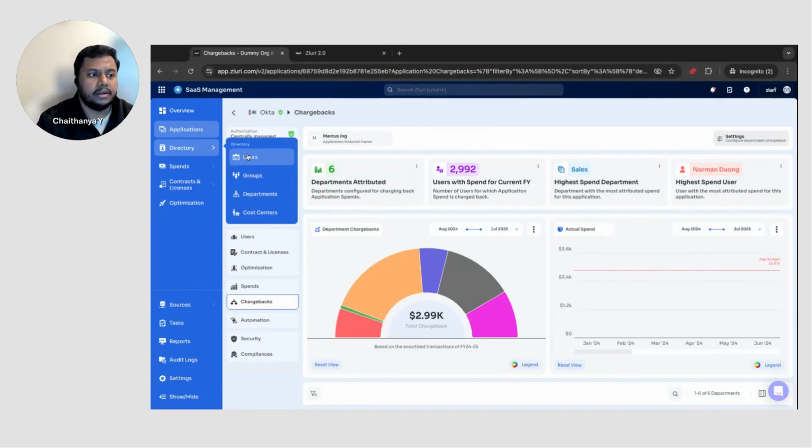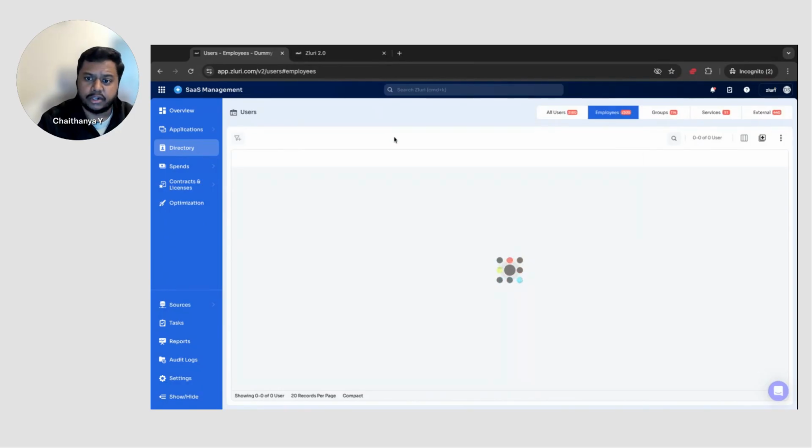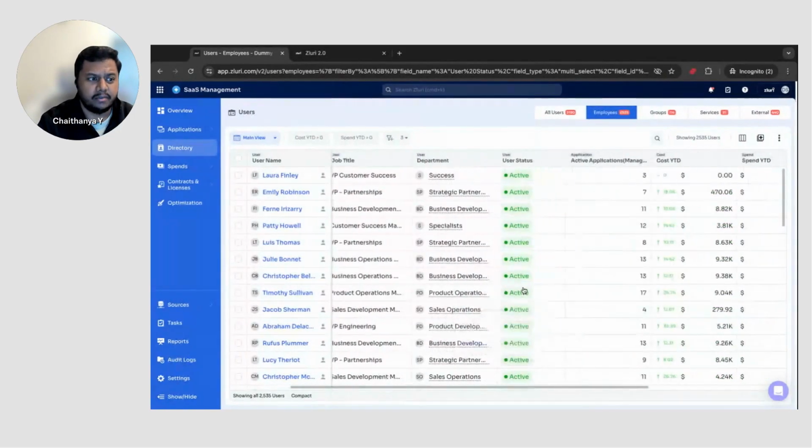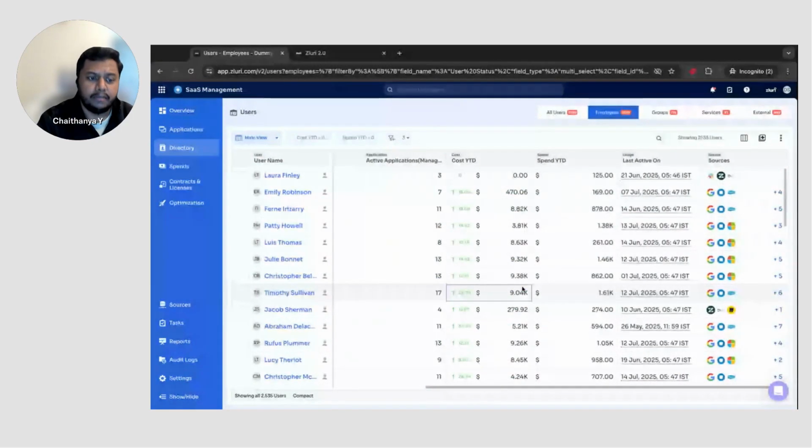What we've also done is that the users section has been completely modified so that you'll be able to see the list of all the users and understand user information in the new table. We are working on enhancing some of these data points for the new V2.0 interface. That's currently work in progress, but all the information that you currently see has been built out in the last couple of quarters.